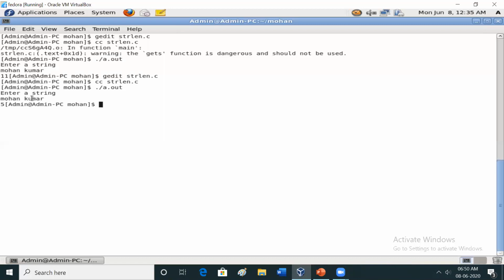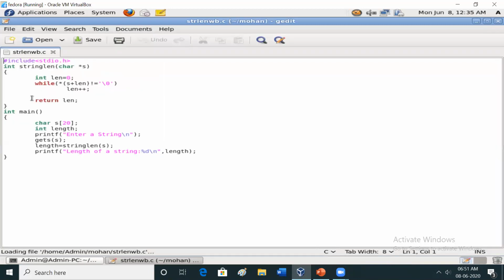That was using the built-in function. Now, without using the built-in function, how to write strlen, in the file strlen without builtin, wb.c. Here I use a pointer. First thing, same as before, enter a string, gets of s, it's going to read the entire line. Here I am calling a function string length of s, passing the string here. Integer strlen of char star s is pointing to the string you read, that is Mohan space Kumar.